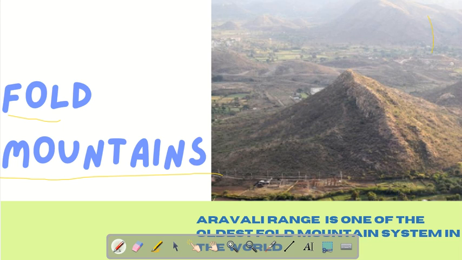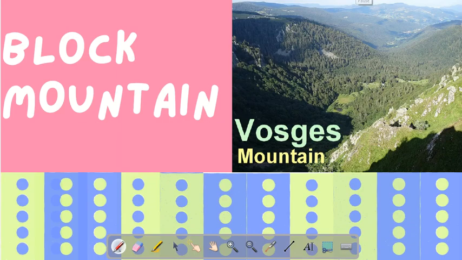So you see this is a group of mountains in line wise. So this is one range. This is Aravalli range. This Aravalli range is one of the oldest fold mountain systems in the world. Okay. So now block mountain. Block mountains are created when large areas are broken and displaced vertically. Rhine Valley and Vosges mountain are examples of block mountain. See, this is Vosges mountain.